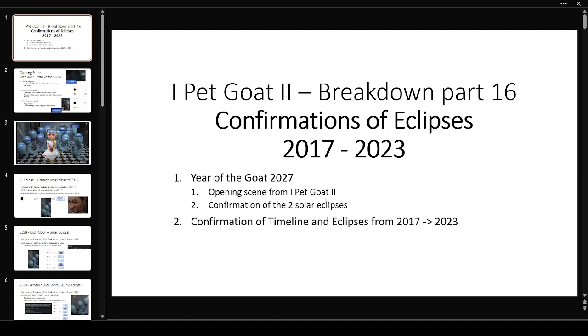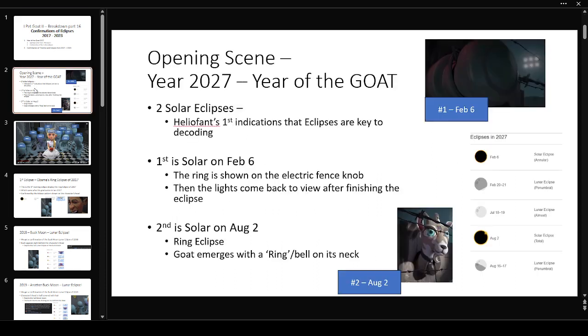And I just want to see if we can look for the two solar eclipses in the year of the goat in that opening scene, because I think this is where Heliophan stamps the meaning of eclipses into the viewer's mind to make sure that you are aware that this concept of him using eclipses will be used throughout the movie. Okay, so let's take a look at this opening scene.